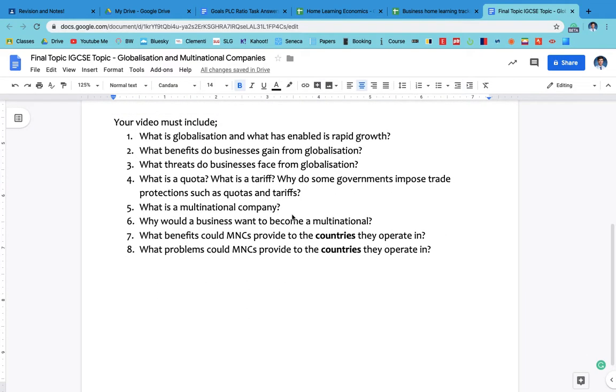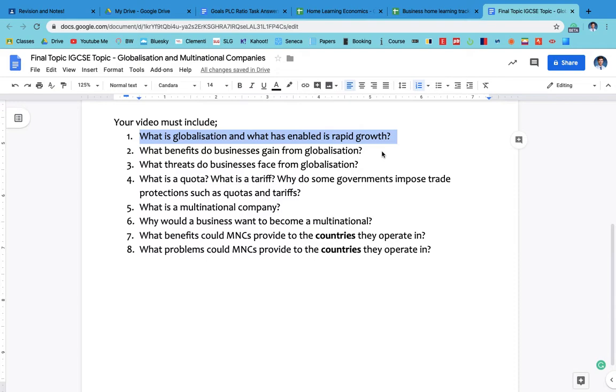So what are we going to include? It's all about globalization and multinational companies. We're going to start off with what is globalization and what has enabled its rapid growth over the past 30 to 40 years. There are 3 or 4 main contributing factors to the rapid exponential growth of globalization. Find out what they are. If you're not sure, ask me, drop me an email or a comment, and I can point you in the right direction.